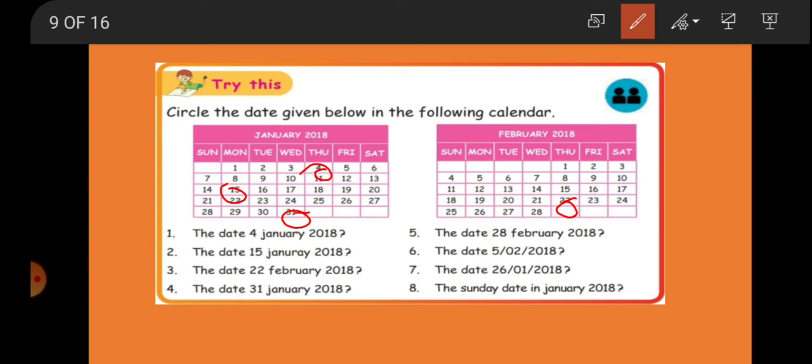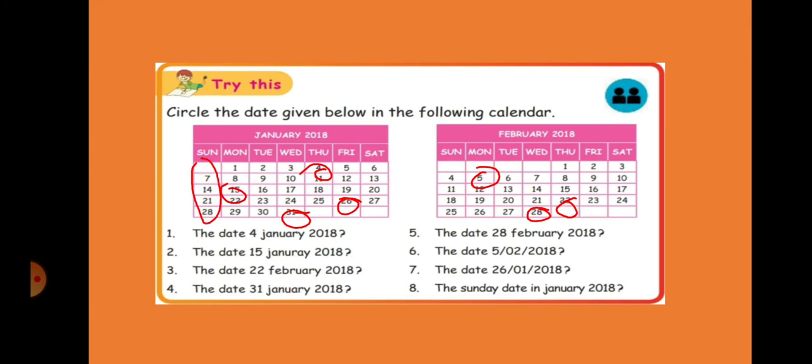Now the date 28th February. Next, here see, 5/2/2018. 2 means February, so 5 February. Next, 26/01, 01 is January 26th. Next, the Sunday dates in January 2018. See, these are all Sunday dates only. So this is the way we have to circle it.